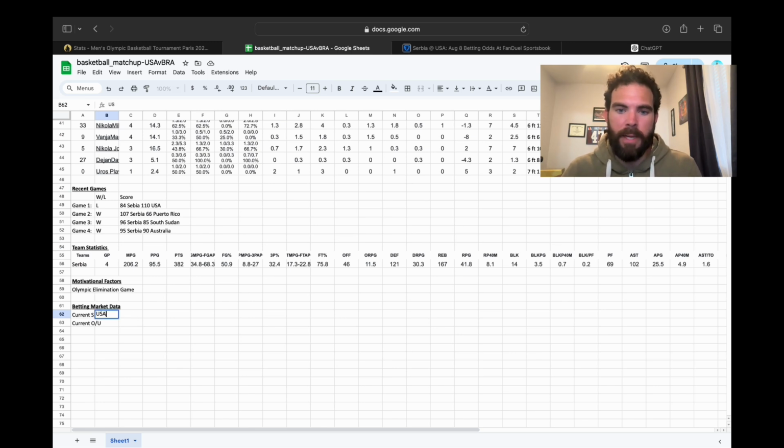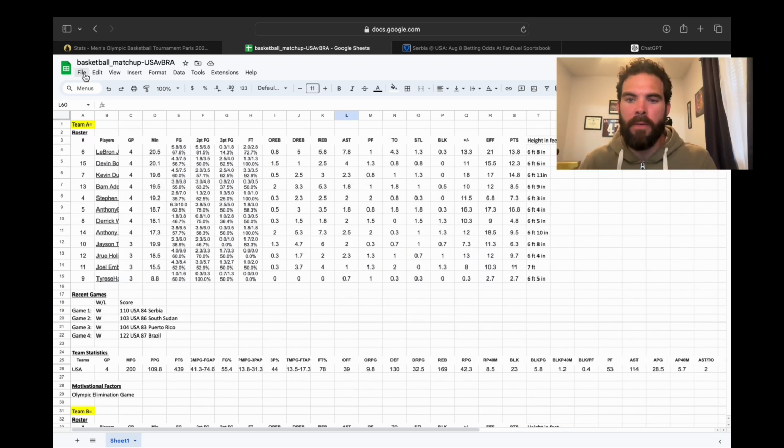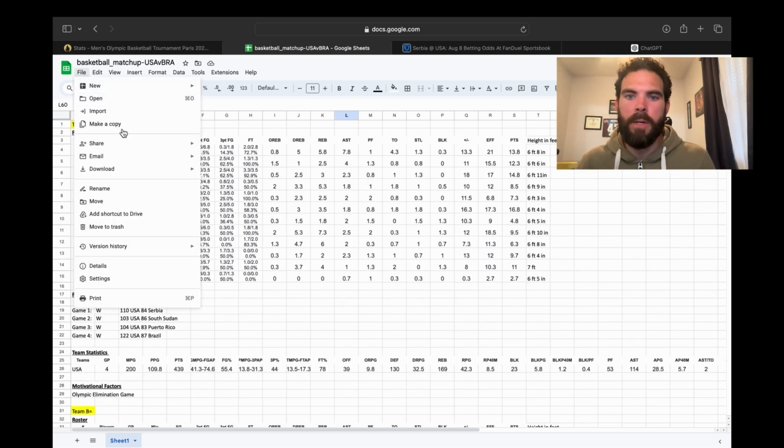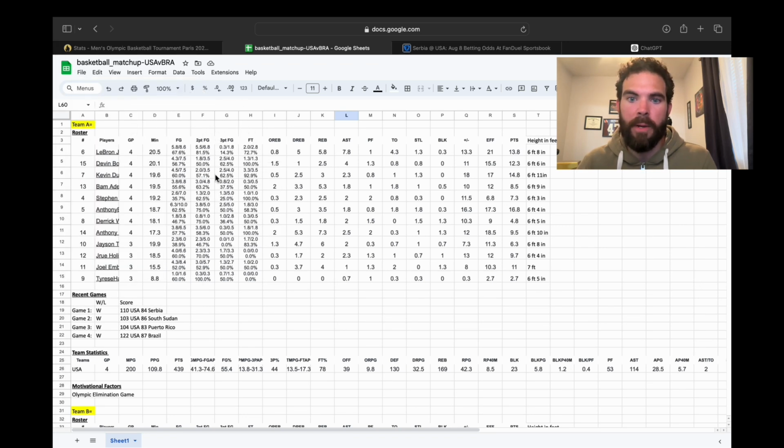So I'll go ahead and put in the point spread, the money line, as well as the over-under for the score. All right, looks good. So we have all of our information here, and we will move on to our ChatGPT portion once we save this so we can feed this spreadsheet to ChatGPT with our query.